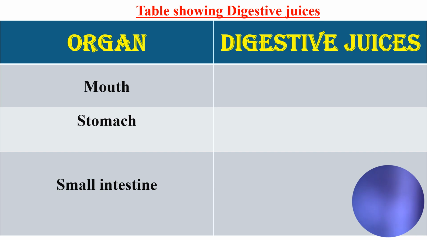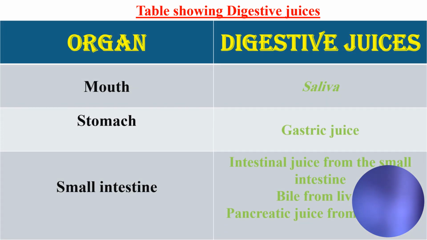The stomach has the gastric juice. Gastric juice is acidic, very acidic. And in the small intestine, we actually have three juices. We have the intestinal juice, which the small intestine secretes. We have the bile secreted by the liver, and we have a juice also secreted by the pancreas, so it is the pancreatic juice.